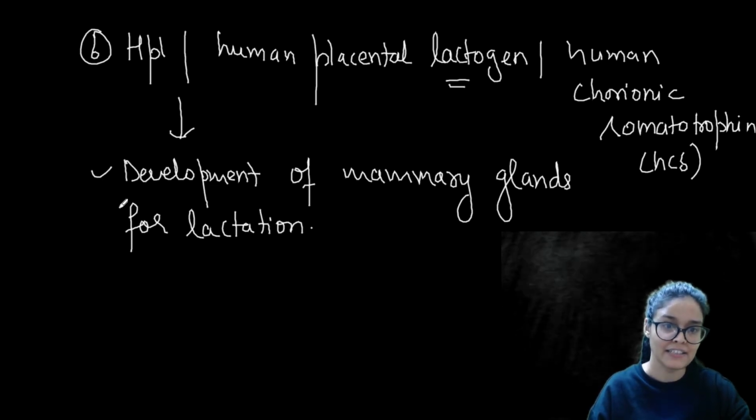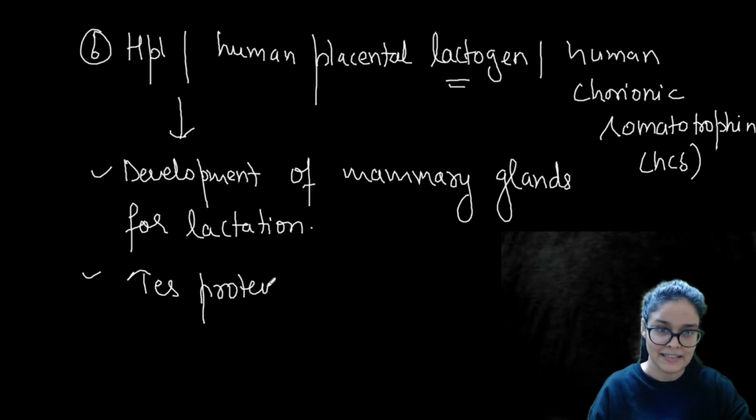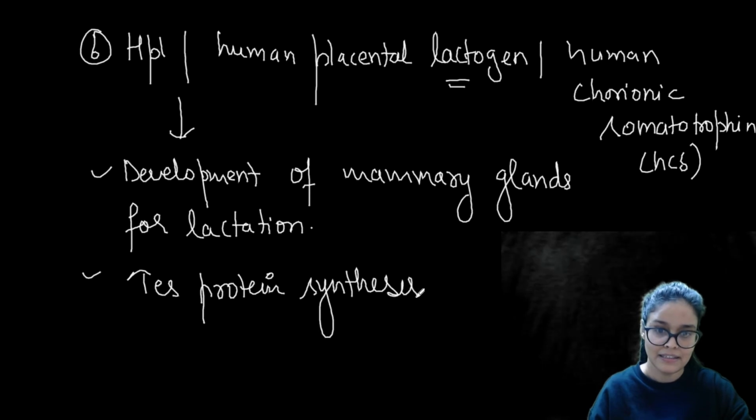Apart from that, it also increases protein synthesis for development of baby, right?